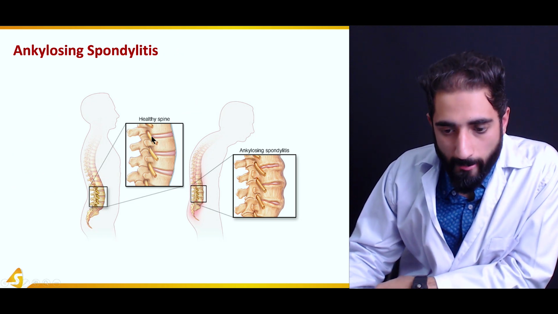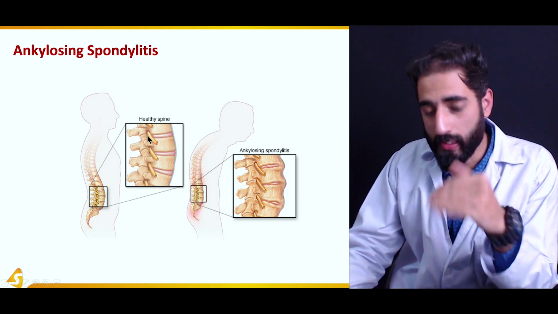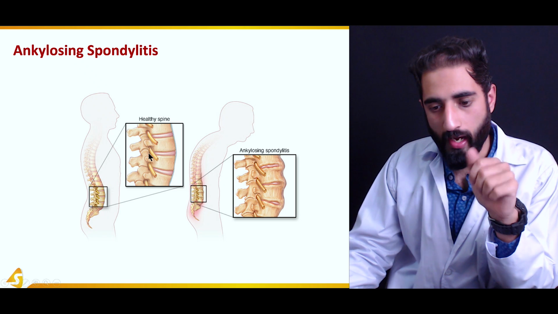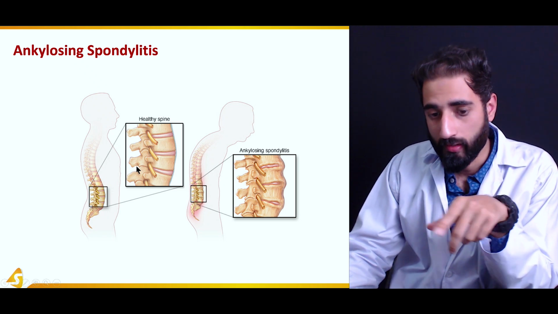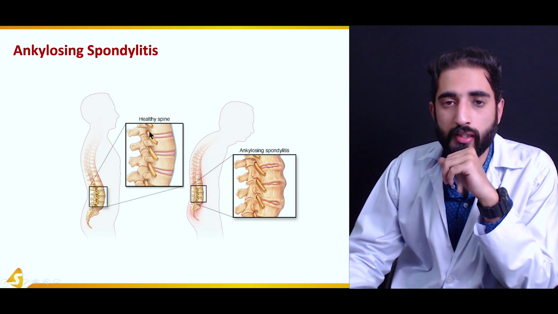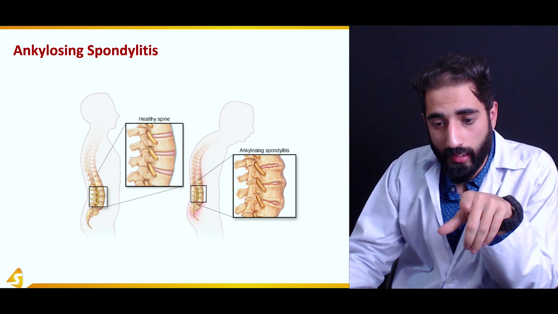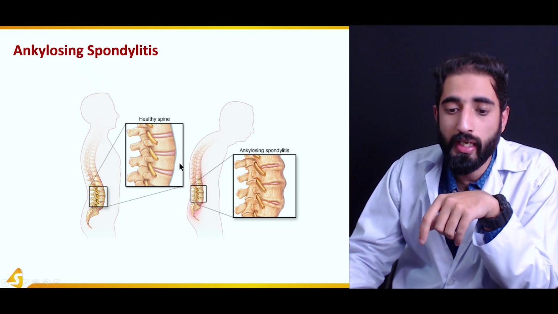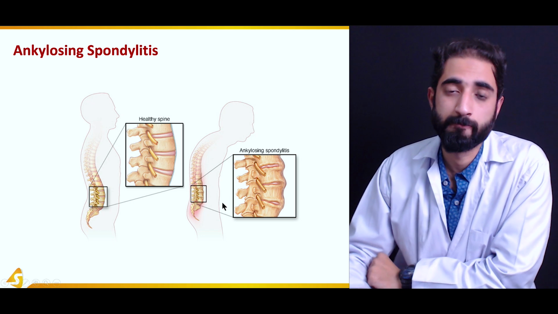Here you can also see that this is a normal healthy spine, and in this you can see that there is a specific demarcation of every vertebra. There's a specific line, and you see that their nerves have enough room to exit the central canal. But in ankylosing spondylitis, you can see straightening of the lumbar spine and increased thoracic kyphosis.